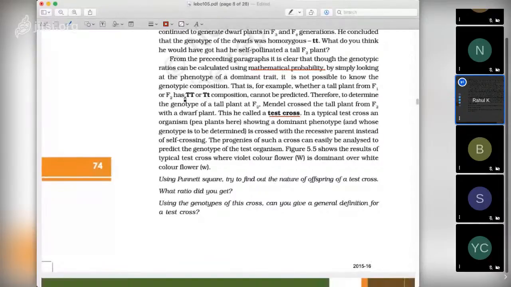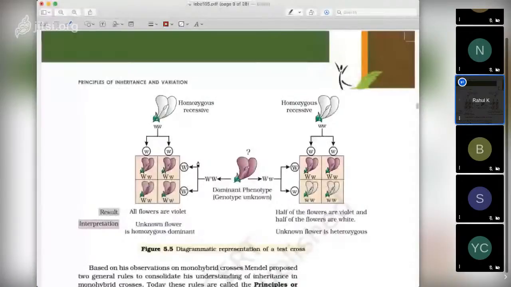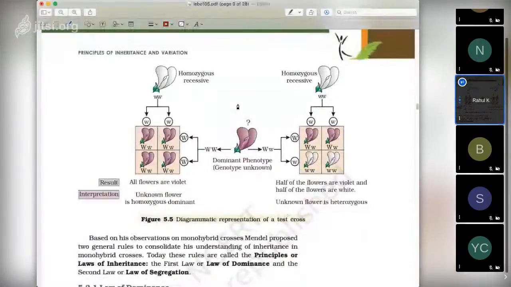Okay, let's understand this in this figure. In this it is shown using flower color. Okay, all flowers are violet. So we have a flower looking violet. We don't know whether it is capital W capital W or capital W small w. So this is heterozygous, homozygous. I will use these terms now. So if it is homozygous and we cross it with a homozygous recessive, we get all tall.